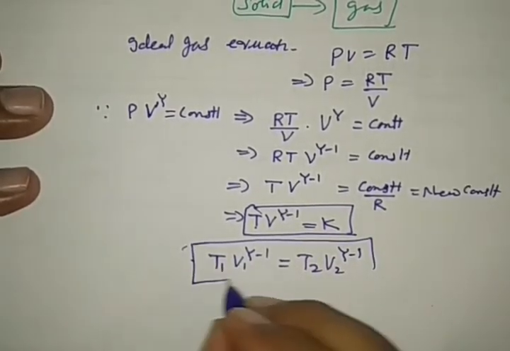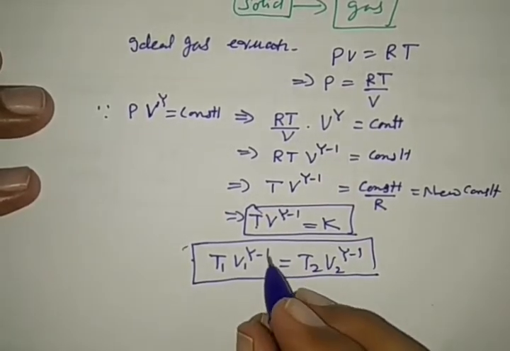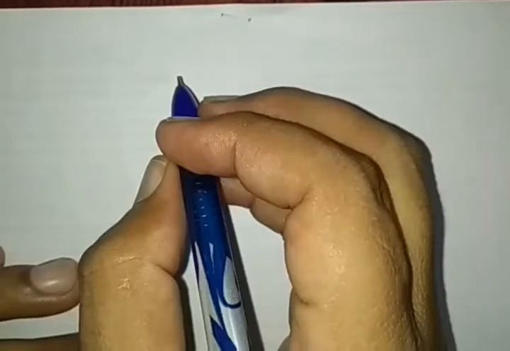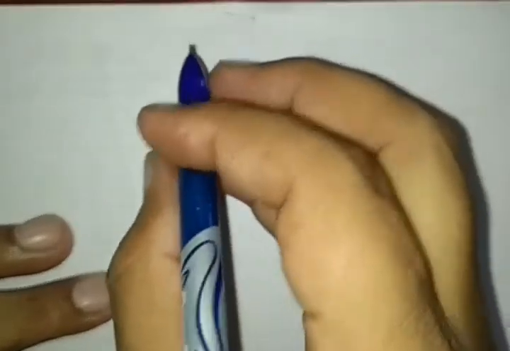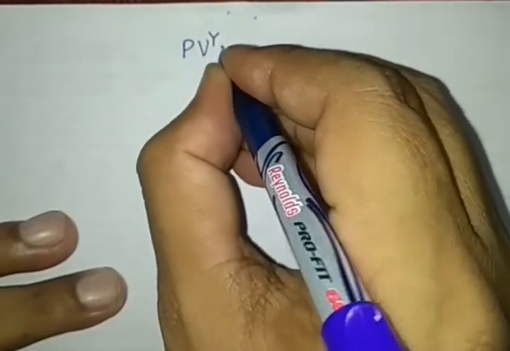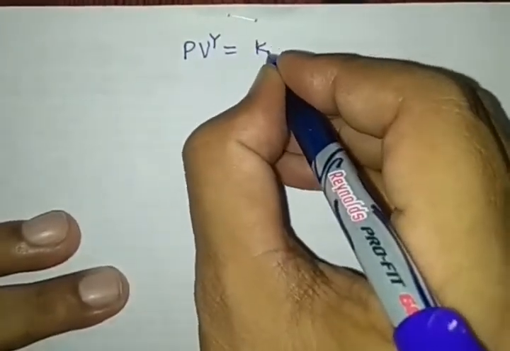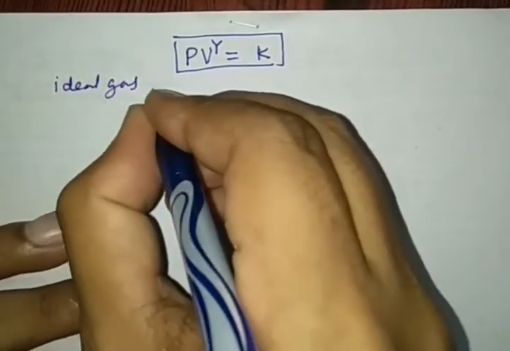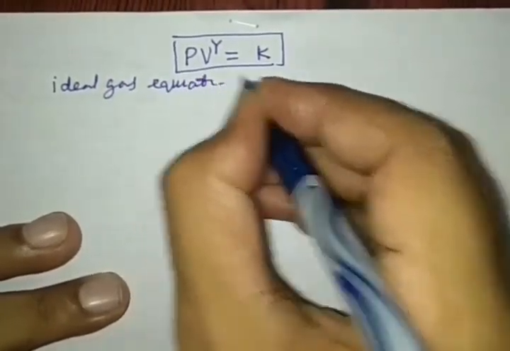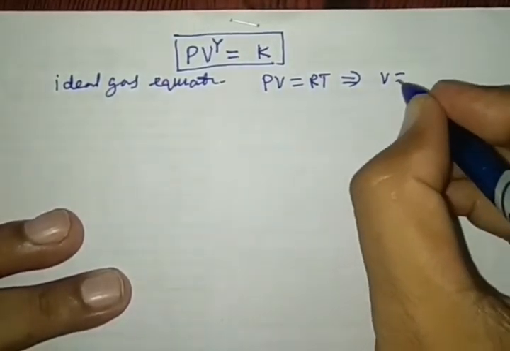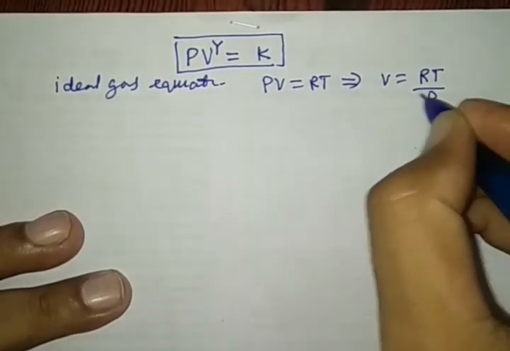Same like the previous one, P1 V1 to the power gamma is equal to P2 V2 to the power gamma. This is the Poisson ratio, and it can also be written in new ways. That is, Poisson equation is PV to the power gamma is equal to constant, and it can also be written in new form by using the ideal gas equation for 1 mole, that is PV is equal to RT. This implies that volume is equal to RT by P.